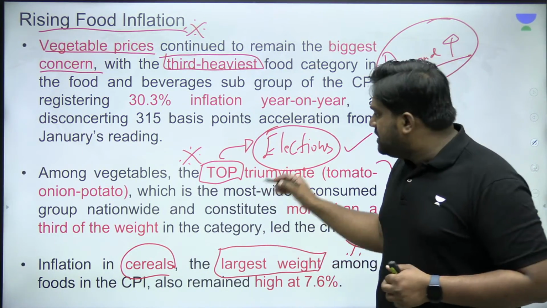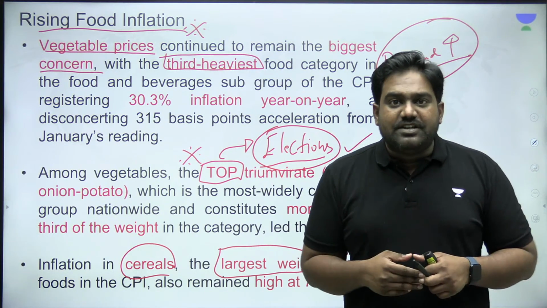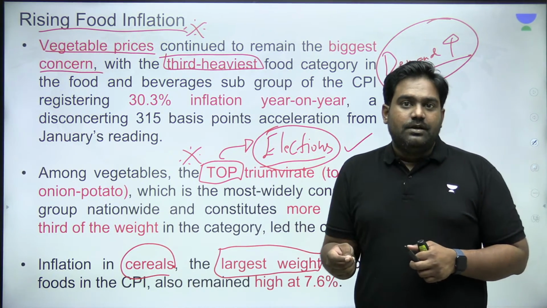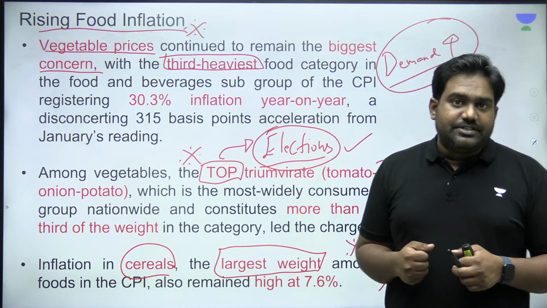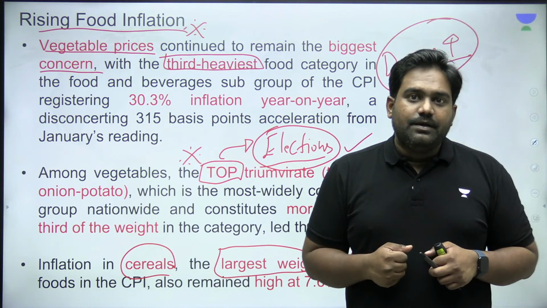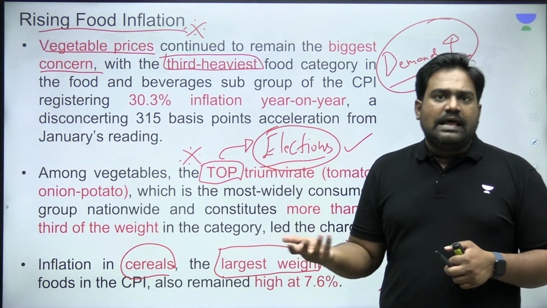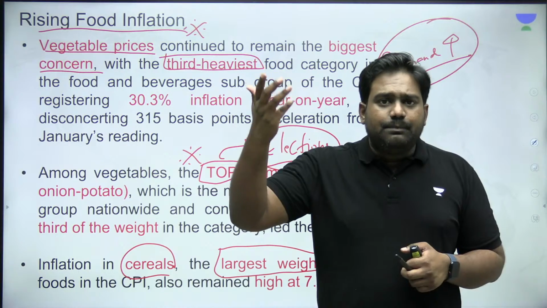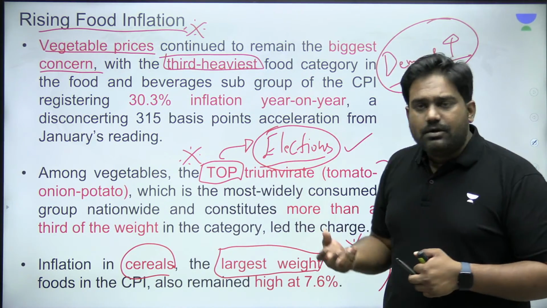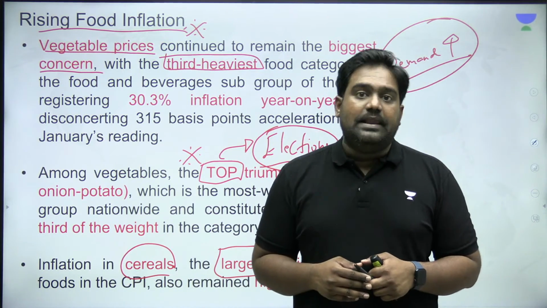It's quite interesting to observe this assessment because these are very humble day-to-day vegetables that we all consume, but they have the potential to bring down governments, to change election results, because that is the kind of impact it has on the common man. The common people on the ground. These are the basic vegetables that they rely upon. And if they see a sudden jump in their prices, and if the government and the authorities are not able to contain the prices, definitely this will lead to an electoral impact as well.